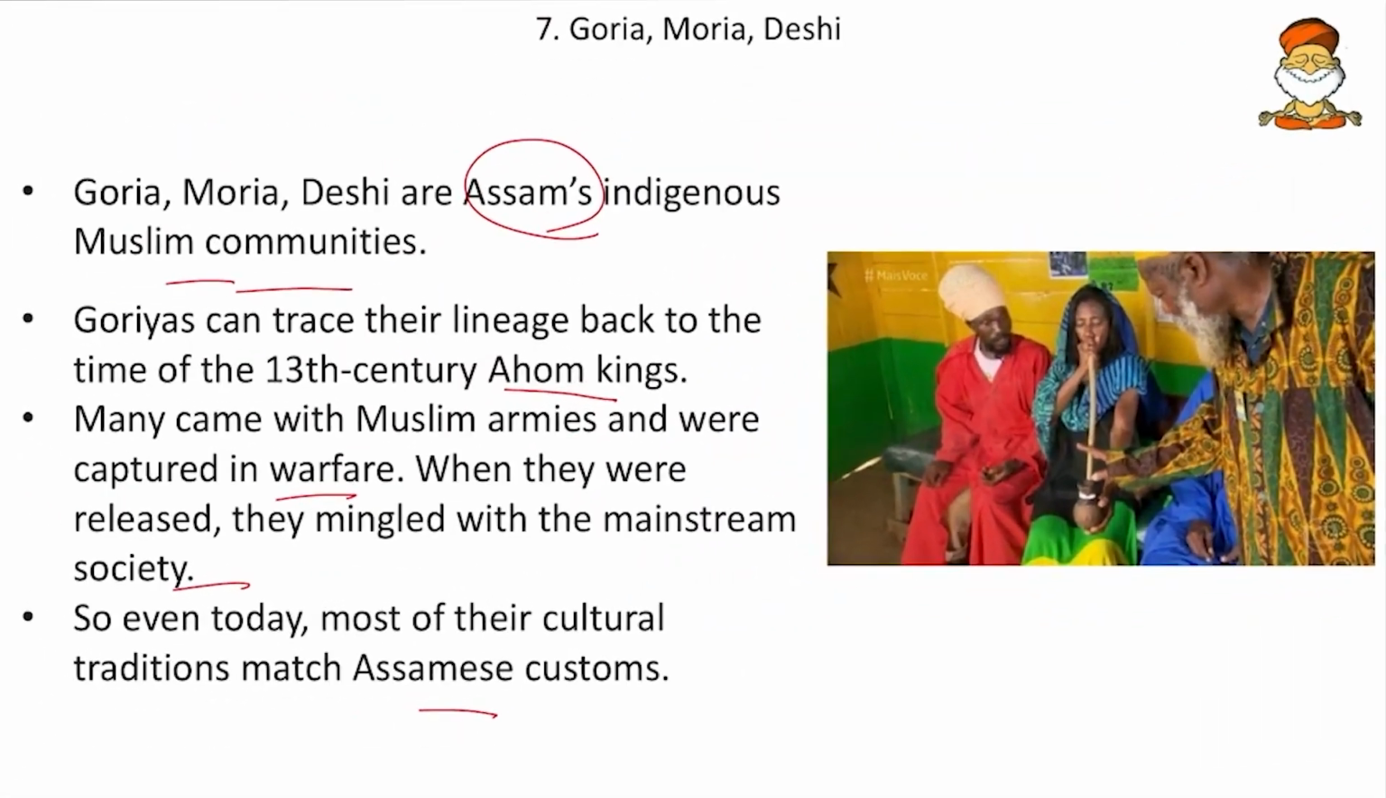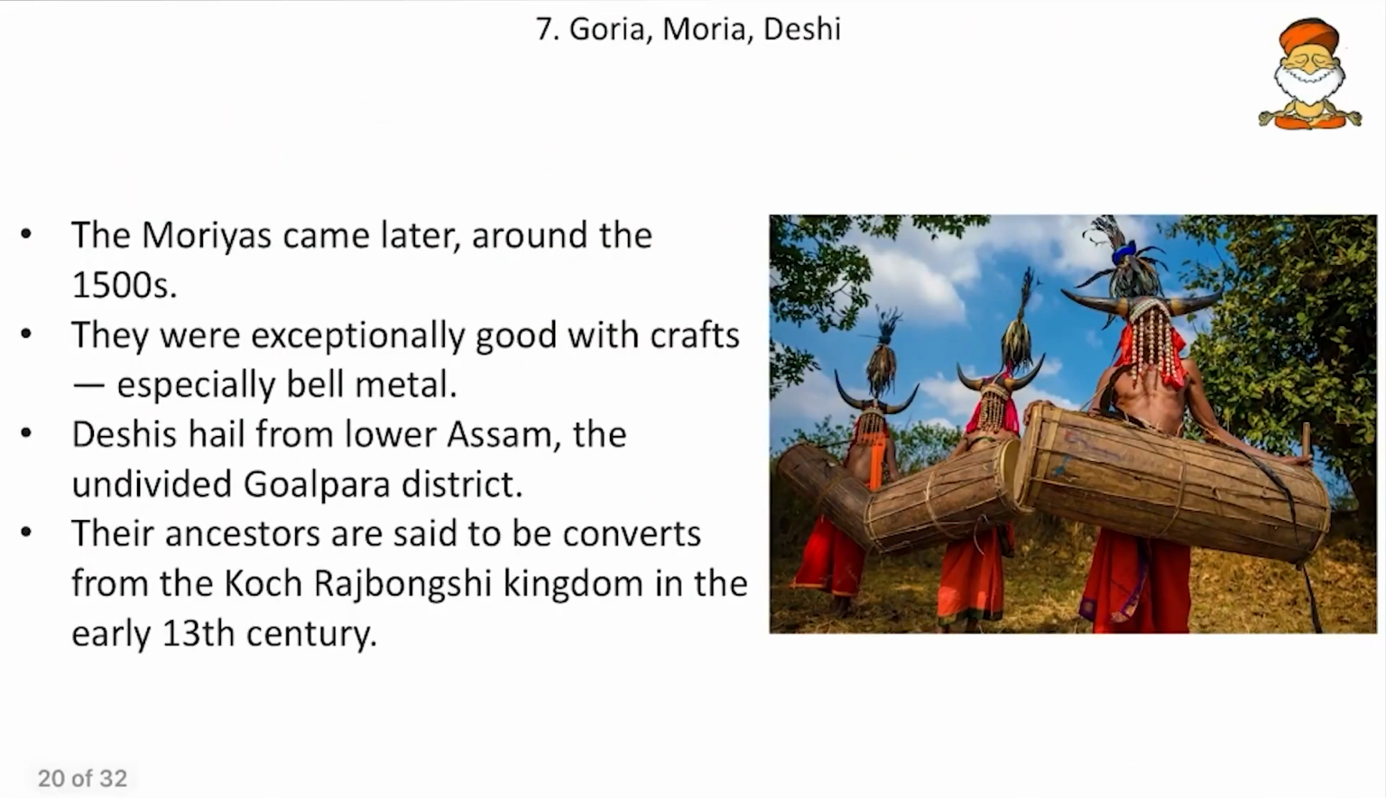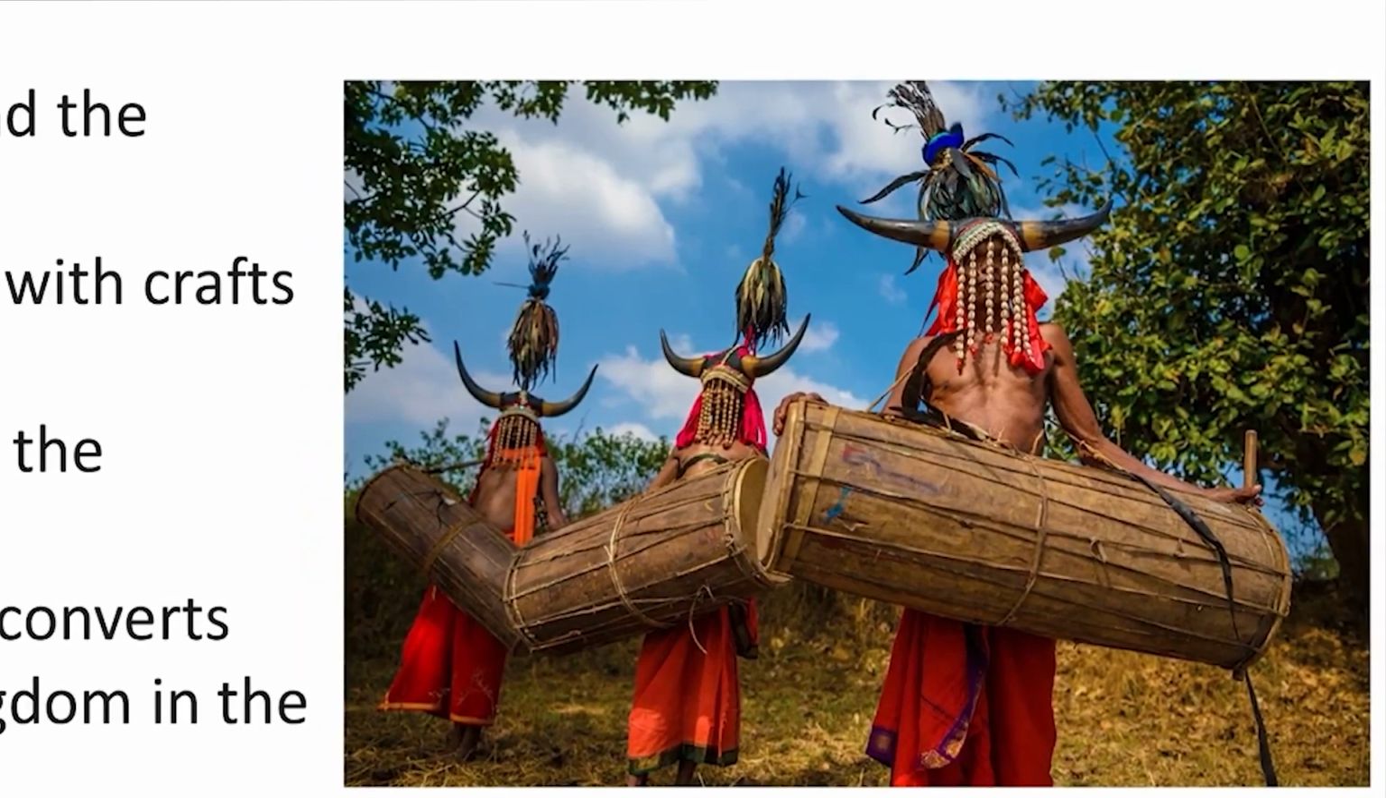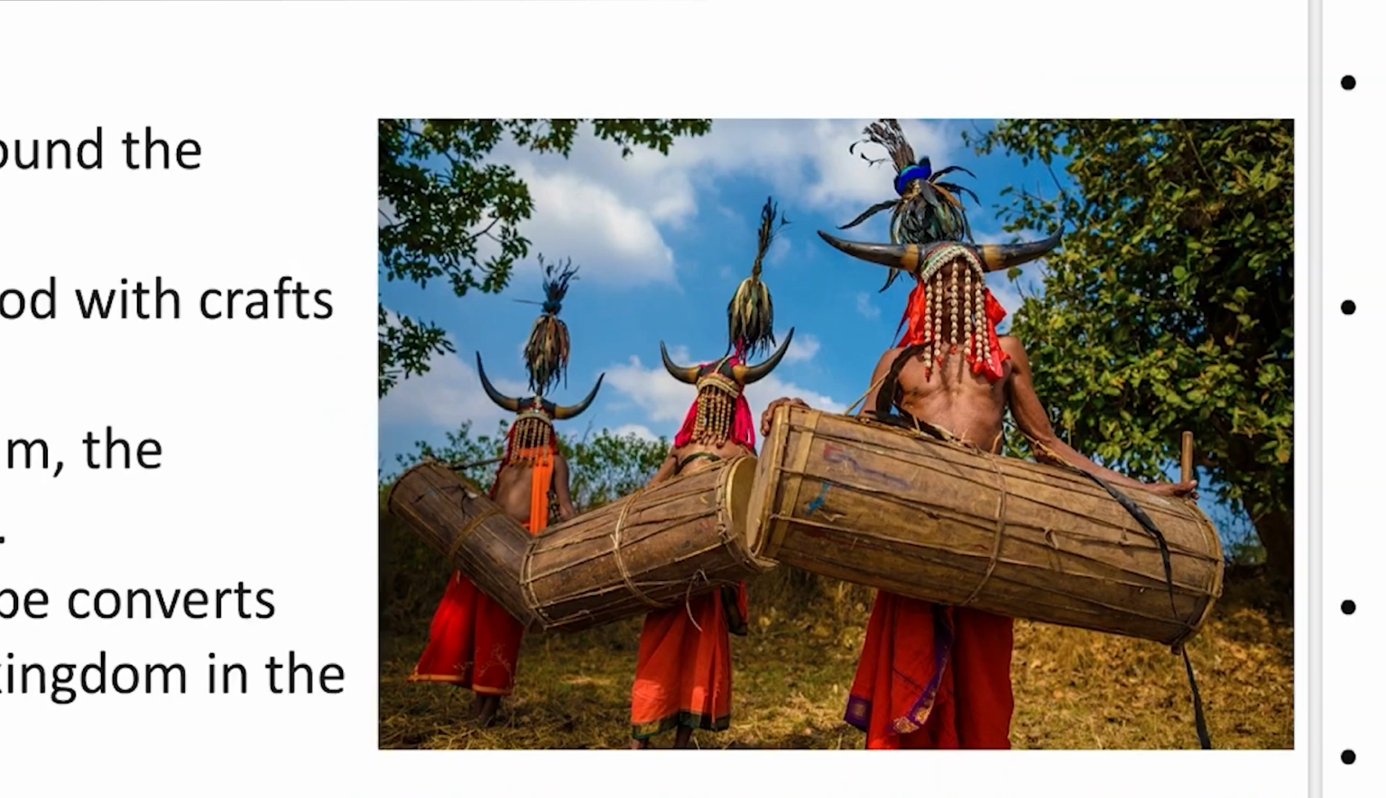So here we can see the Goria community. It is also called Gloria. Then come to next, the Morias. Morias came later, around the 1500s, and they were exceptionally good with crafts, especially bell metal. And Deshis hail from Lower Assam and they are from the undivided Goalpara district. And their ancestors are said to be converts from the Koch Rajbangshi kingdom in the early 13th century. So remember Ahoms, then Koch Rajbangshis and others, and also remember the Goria, Moria and Deshi communities. And here when I searched Goria, Moria and Deshi, I got this figure in Google. I don't know which community they belong to, but however, we can use it as a memory enhancer.